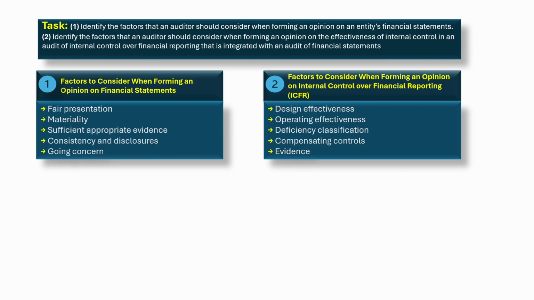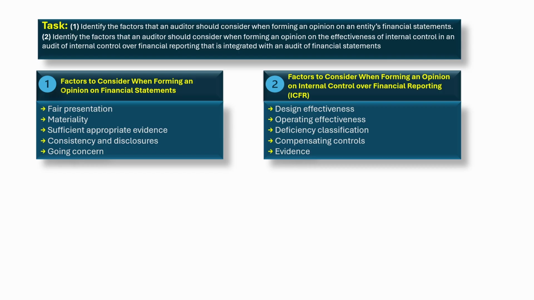Deficiency classification. Control deficiencies are evaluated as control deficiency, least severe; significant deficiency, important but not material; material weakness, a reasonable possibility of material misstatement not being prevented or detected. Compensating controls. If a deficiency is identified, consider whether another control offsets the weakness. Evidence. Use walkthroughs, tests of controls, inquiries, and observation to assess design and operating effectiveness.